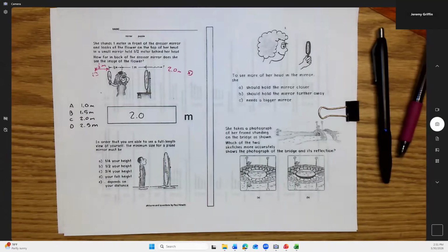What do you guys think? It depends on your distance. Yeah, that's my thought. That's fair.